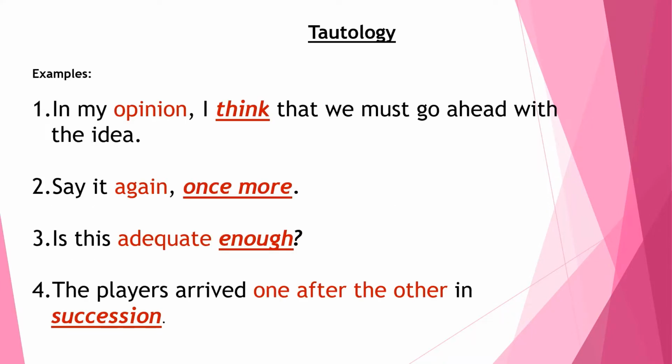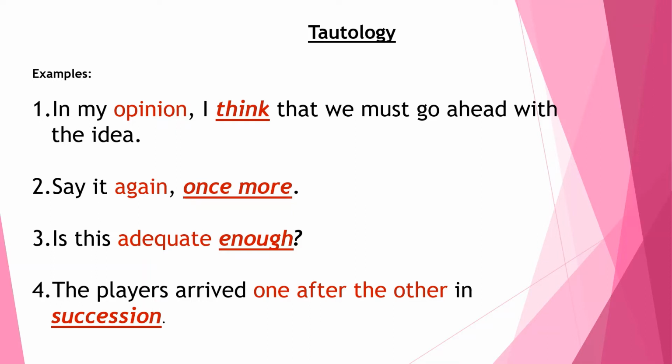The first example. In my opinion, I think that we must go ahead with the idea. Again, in this slide, you will see I have written words in red. They are in two different shades. For example, in this sentence, the word opinion and the word think are synonymous to each other. So, one could be avoided. To make you understand, I've written them in two different shades, and I've underlined one.